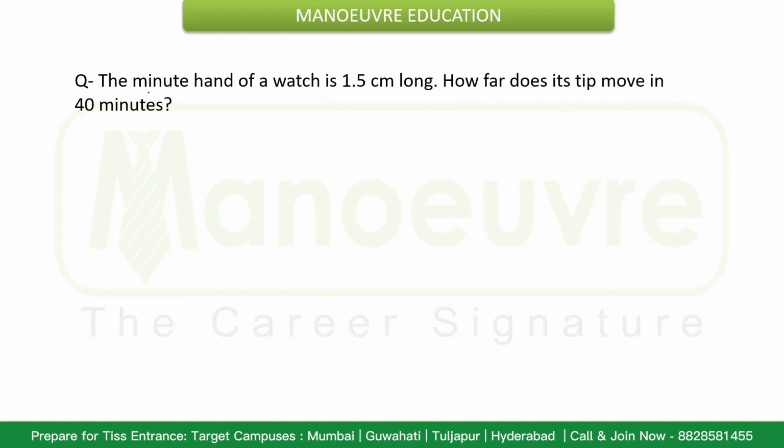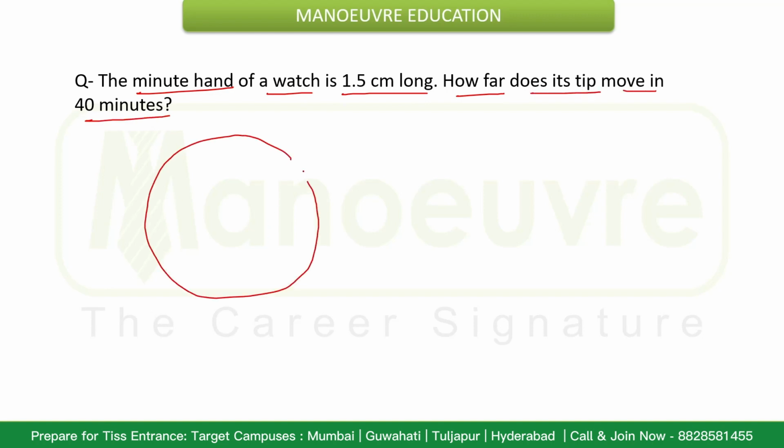Now, the minute hand of a watch is 1.5 centimeter long. How far does its tip move in 40 minutes? If I consider this watch and this minute hand, which is given as 1.5 centimeter long, in 40 minutes how much distance will it travel? This is 7, this is 8. So in 40 minutes, if it is at this place, it will reach this point.